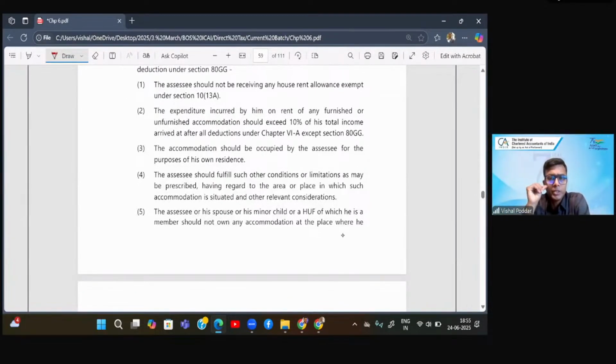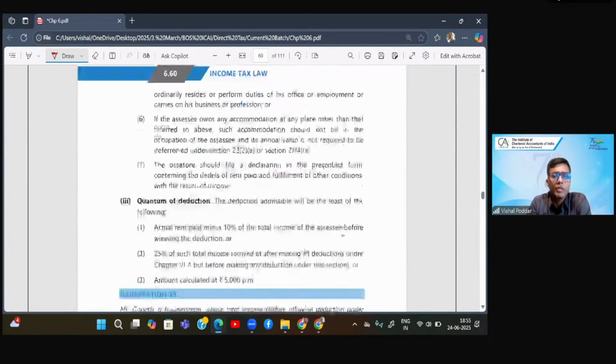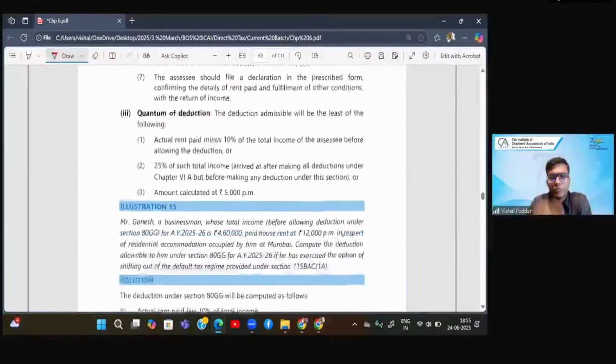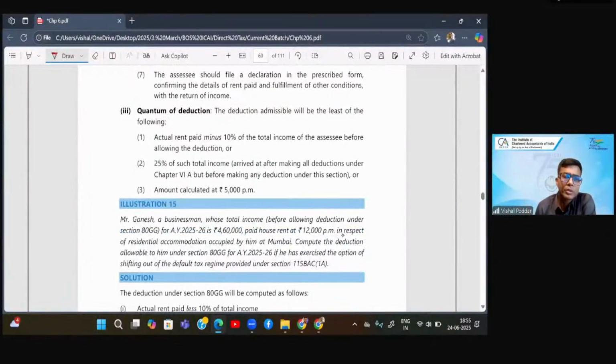Now, if I satisfy this condition, then I am eligible for deduction under ATG. Now, what does ATG say? ATG says my deduction will be least of the three amounts. What are the three amounts? First is whatever rent I am making payment of minus 10% of my total income.